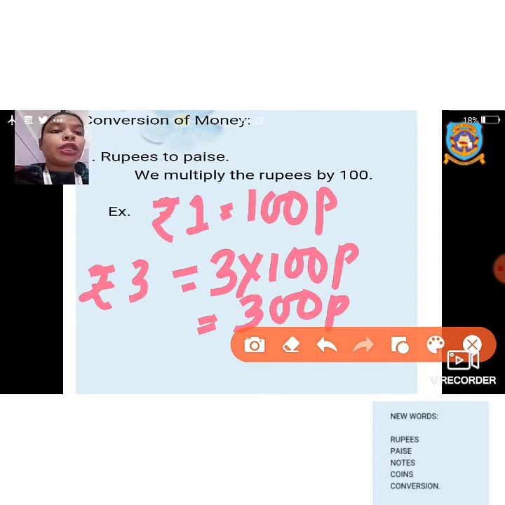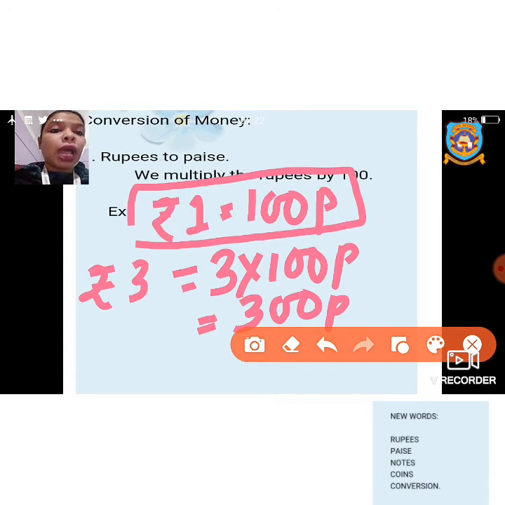The key important thing is that we have to remember that rupees 1 is equal to 100 paise, and then if I have to convert any amount, I have taken a smaller value here, rupees 3. So rupees 3 equals 3 into 100 paise, that becomes 300 paise.